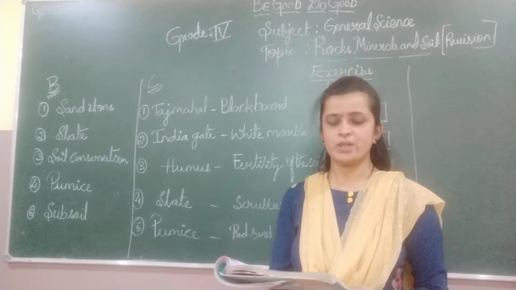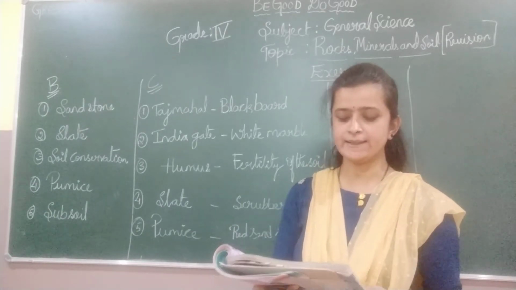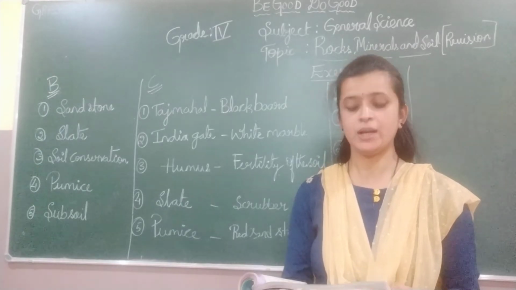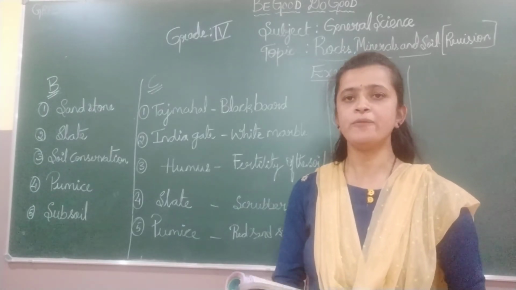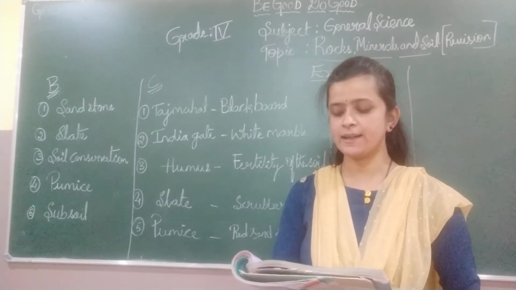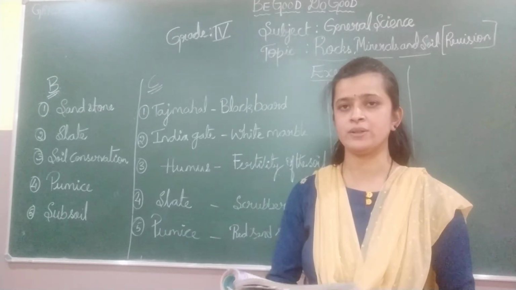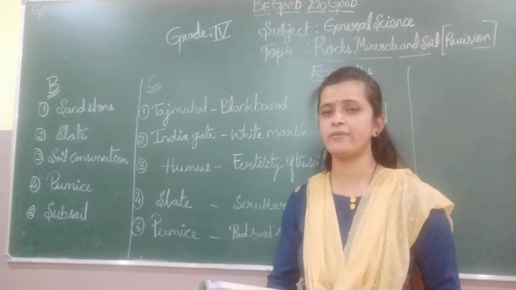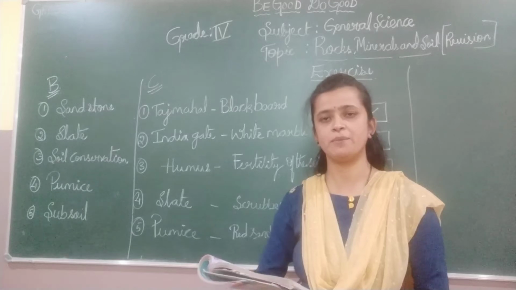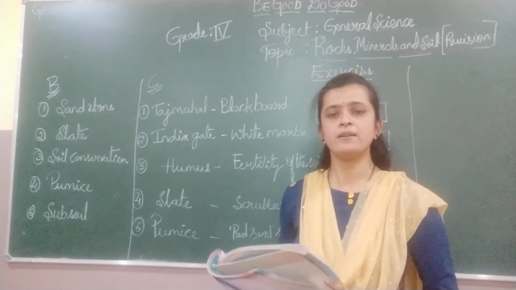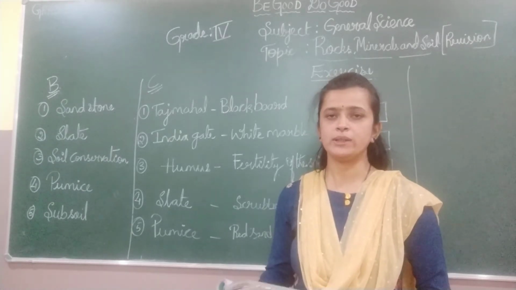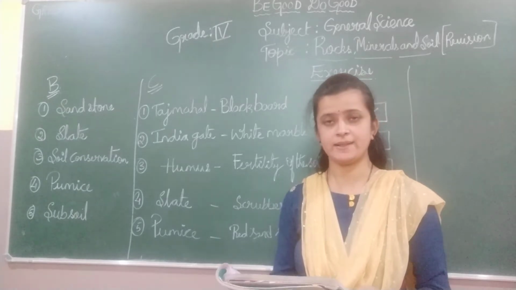Then the third one, children, contour farming is a way of dash. The answer is soil conservation. Contour farming is a way of soil conservation. By contour farming, we can avoid or slow down the soil erosion, isn't it, children?